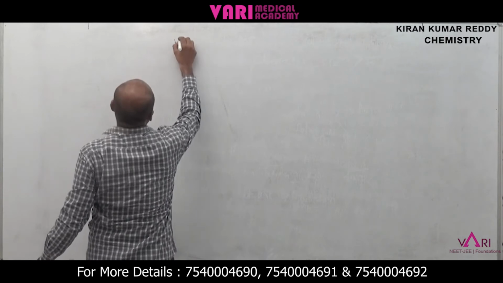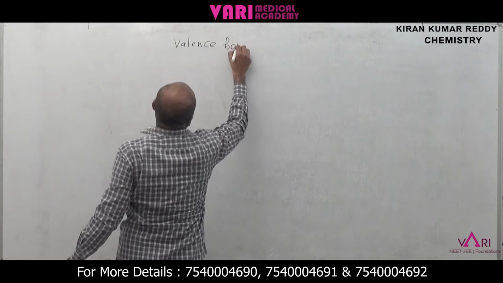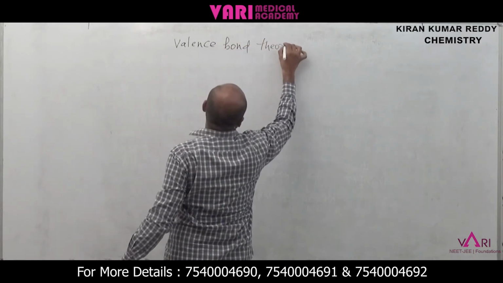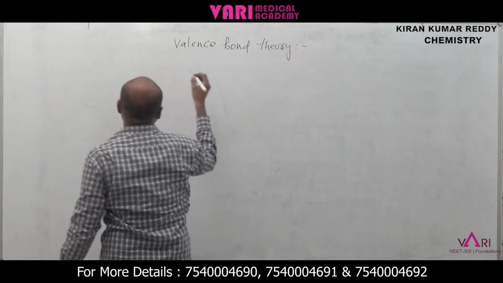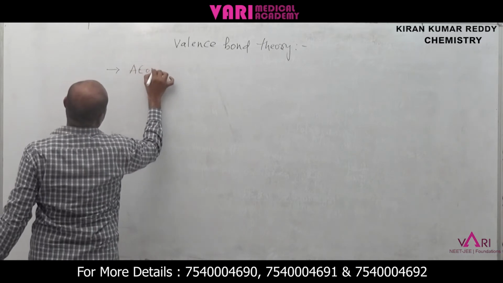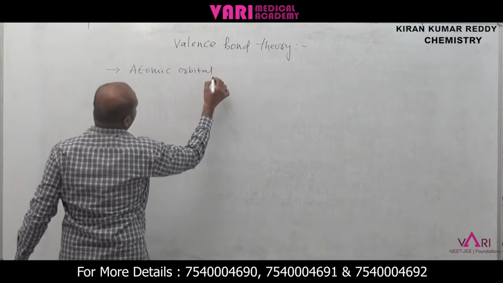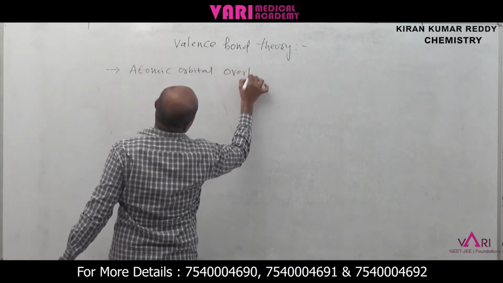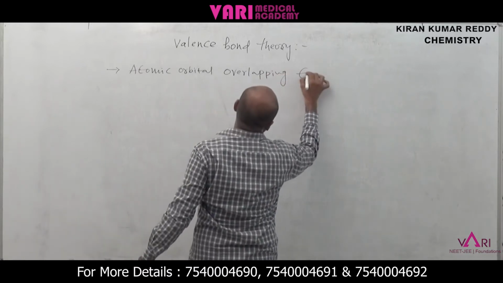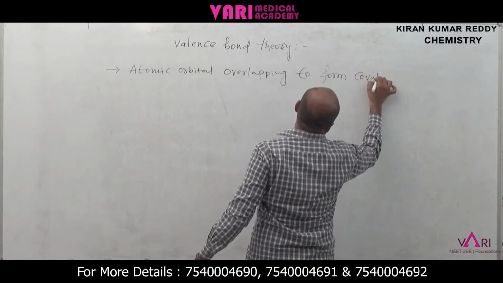And the next one is valence bond theory. What is valence bond theory? It explains that atomic orbitals overlap to form a covalent bond.